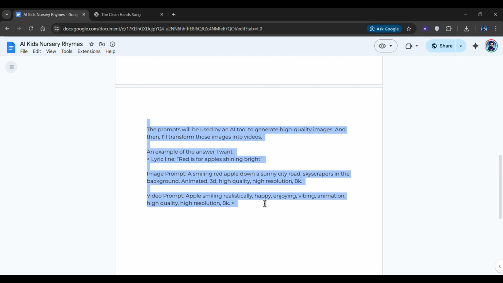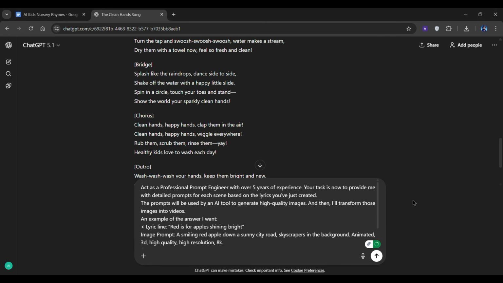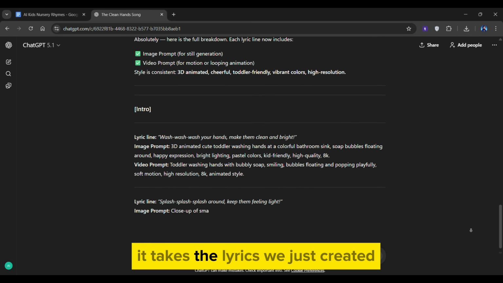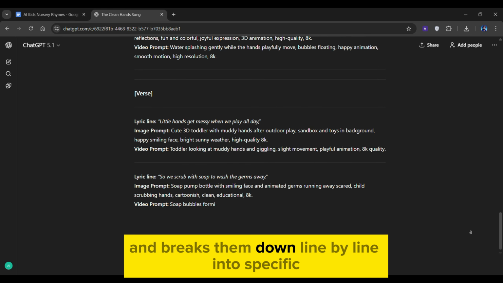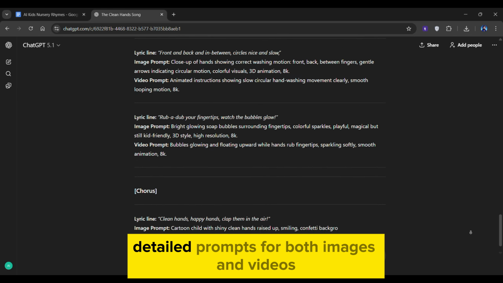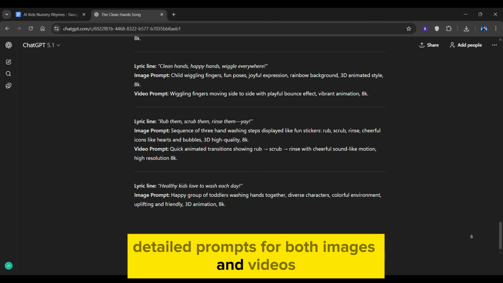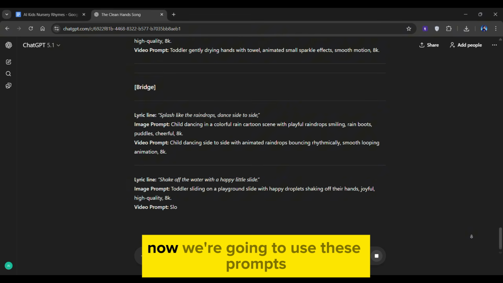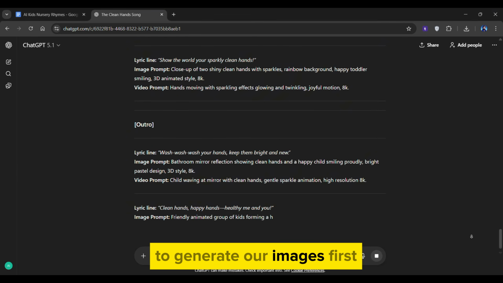Copy this prompt and paste it into the same conversation where you generated your lyrics. What this does is absolutely genius. It takes the lyrics we just created and breaks them down line by line into specific, detailed prompts for both images and videos. This step alone can save you 30 to 40 minutes. Now we're going to use these prompts to generate our images first.